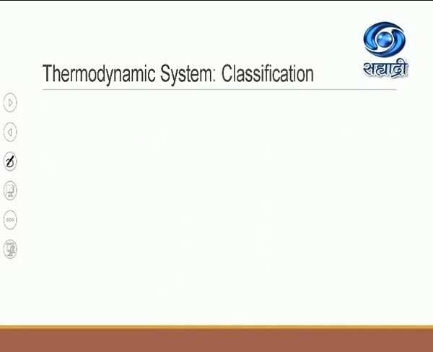After this, today we have to see the classification of thermodynamic systems on the basis of probable transfer of heat and matter. Thermodynamic systems are classified in three ways: the open system, the closed system, and the isolated system. Let us first see the diagram for the open system. I will give you a simple example: I have taken a vessel filled partially with water and I have kept the water for boiling.